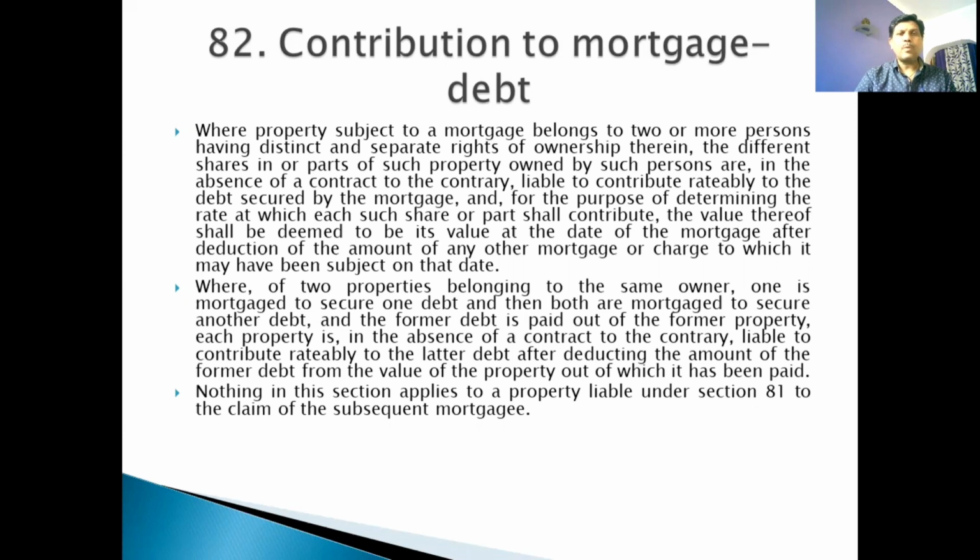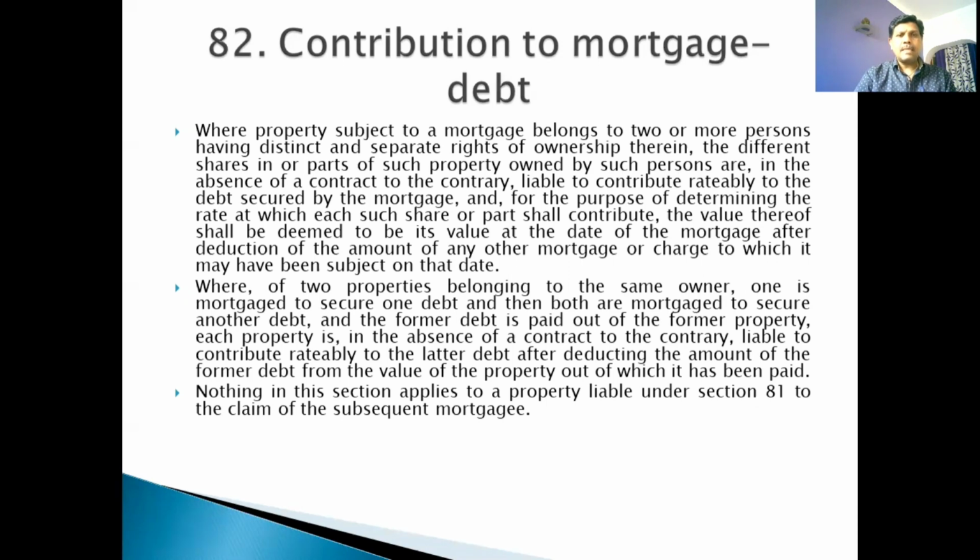One is where the mortgagers, that is, the owners of the property, are two or more persons. They have mortgaged this property, whatever interest they have got, whatever contribution they have made in that property.